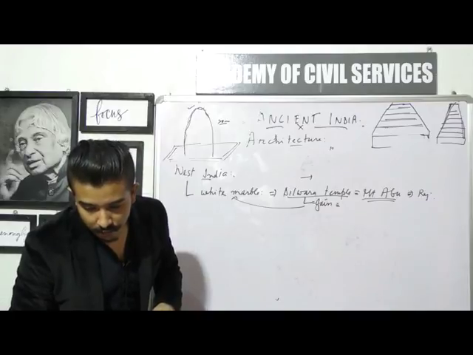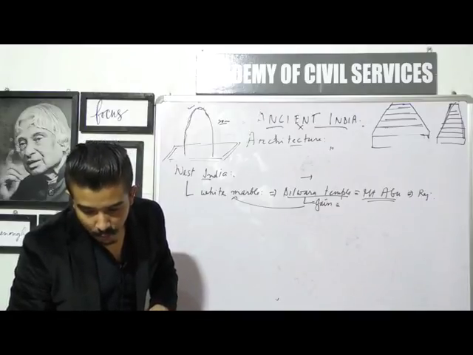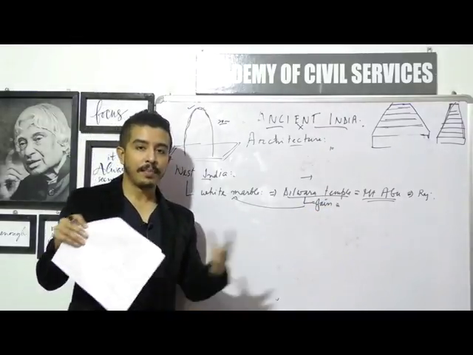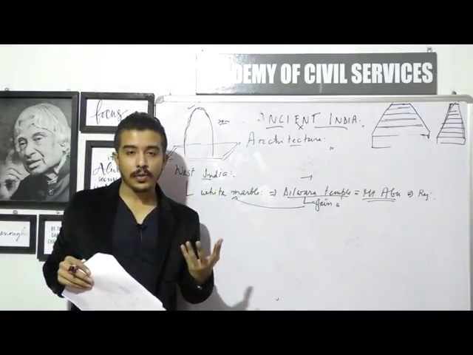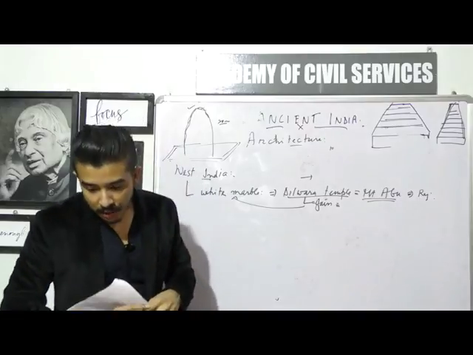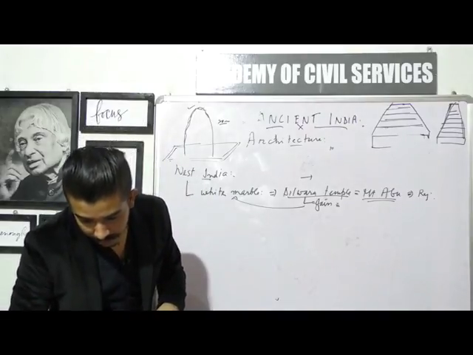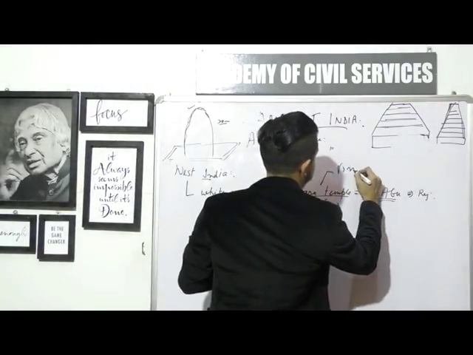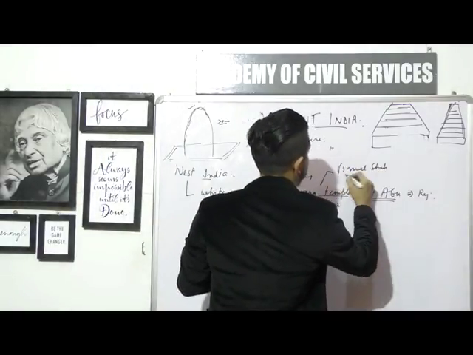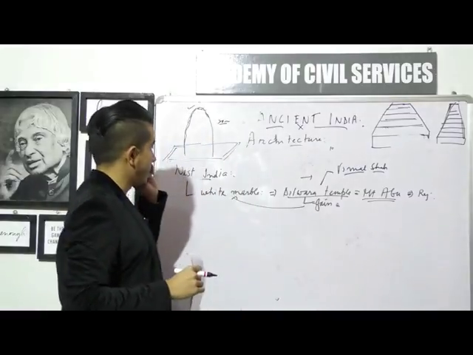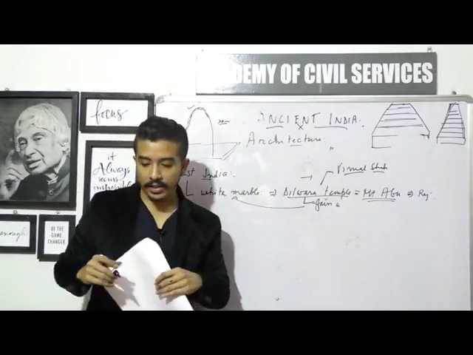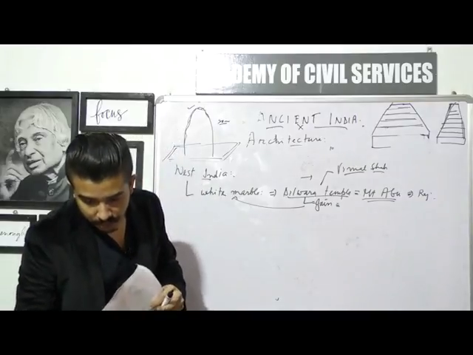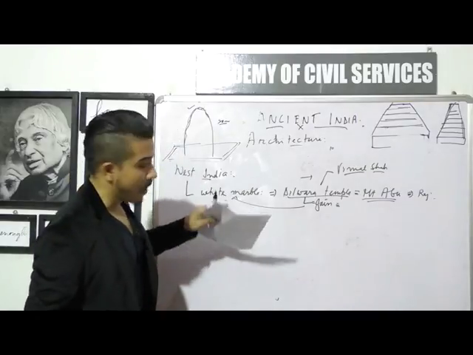So let's just talk a few things about the Dilwara temple once again. Just like the Hindus tried to build temples in different parts of India, Jains were also building temples, and this particular temple, the Dilwara temple, was constructed by a person known as Vimal Shah. He constructed the beautiful Dilwara temple out of white marble. This is the most important thing about West India.